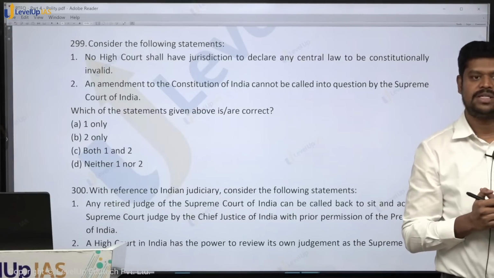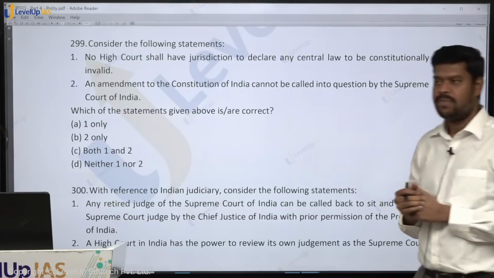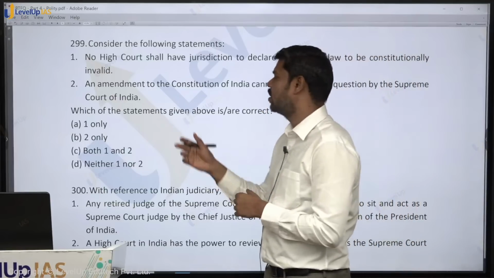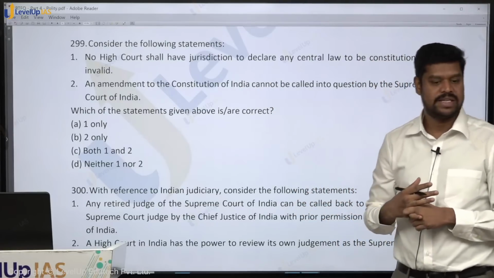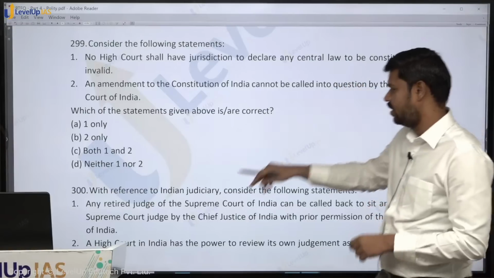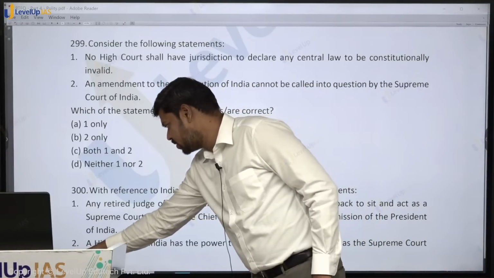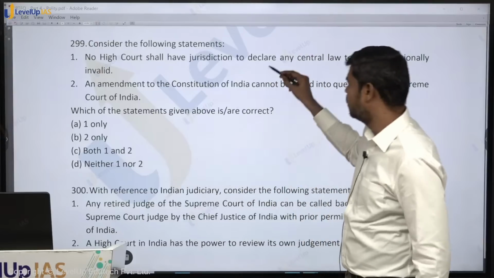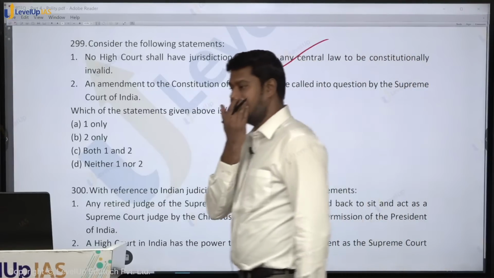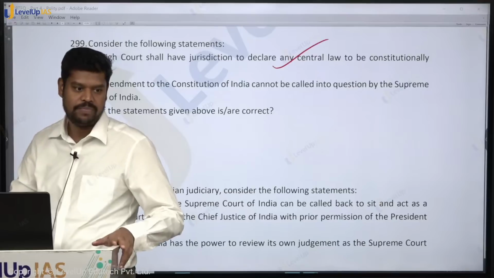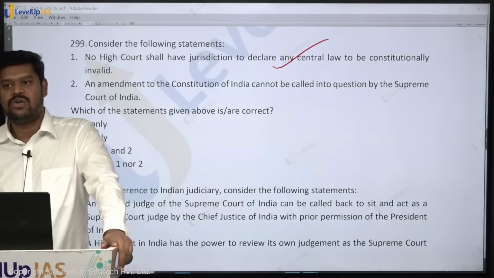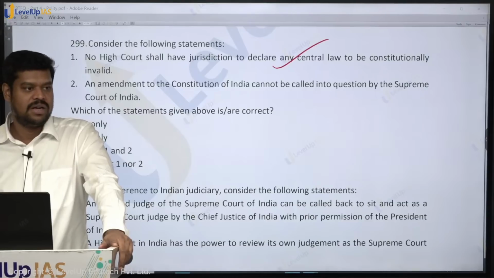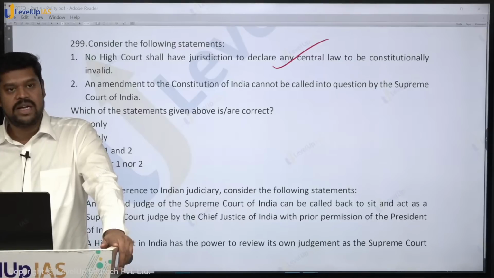Normally this matter can be taken up by the High Courts, because High Courts may have original jurisdiction in this regard. So the High Court shall have the jurisdiction to declare a central law to be constitutionally invalid. Yes, they have the power. But the problem is, if a High Court is declaring a particular judgment, it may not have application throughout the territory of India. So where may it have application? Only in that particular state. So if a High Court is declaring a central law to be invalid, the law might be applied differently in different states. So in that case, who is a party to this?